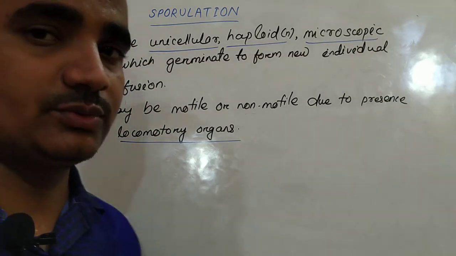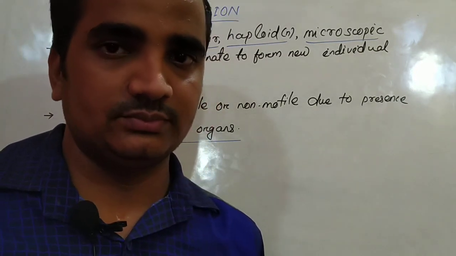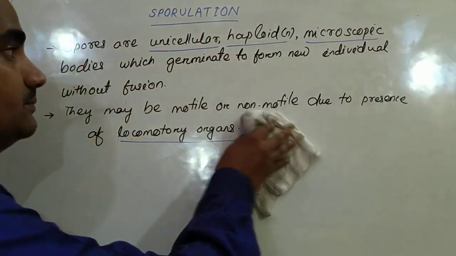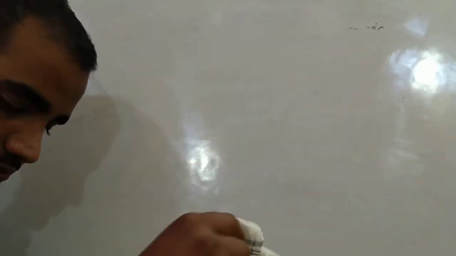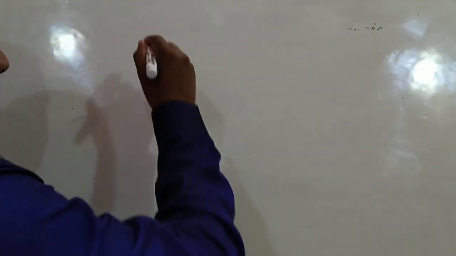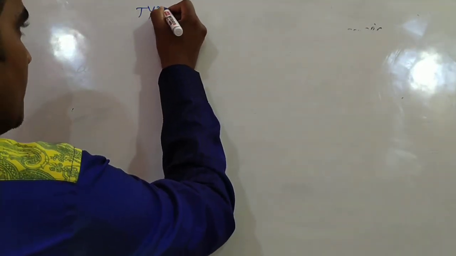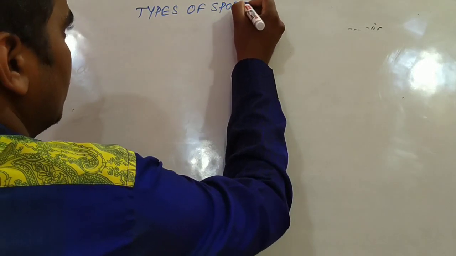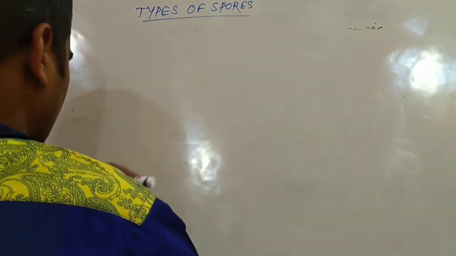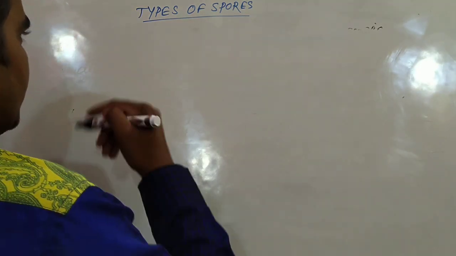And different types of spores are found. Let me write the types of spores. Different types of spores are produced.